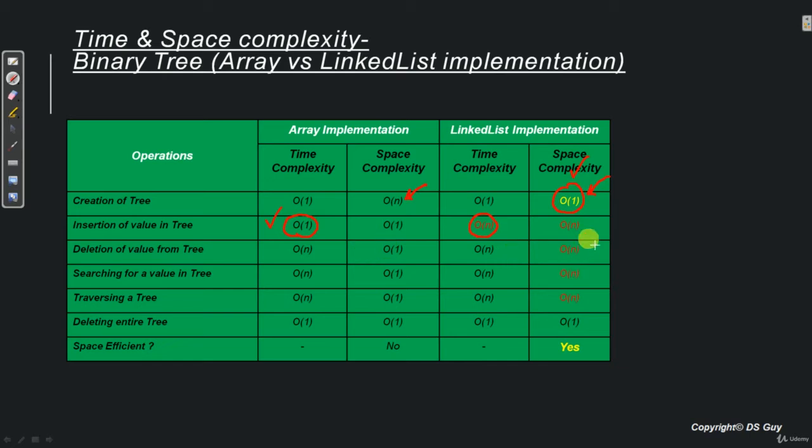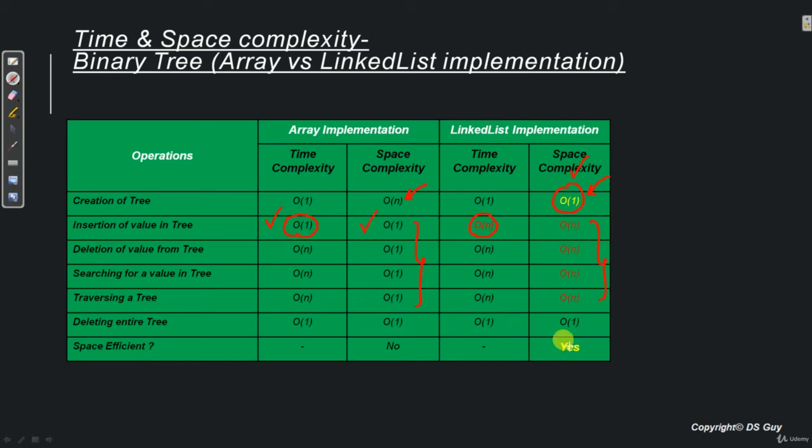Similarly, if we see all the standard operations like insert, delete, search, traverse, for all of them, linked list was taking extra space of order n. However, in case of an array, we do not need any extra space for that. So in this case, we see array wins over linked list.